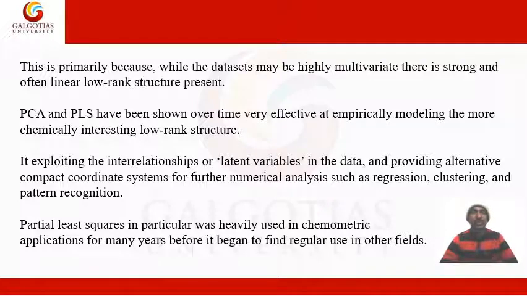This is primarily because while the dataset may be highly multivariate, there is a strong and often linear low-rank structure present. PCA and PLS have been shown over time to be very effective at empirically modeling the more chemically interesting low-rank